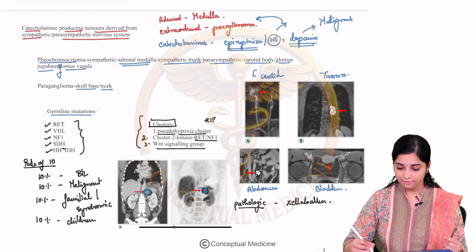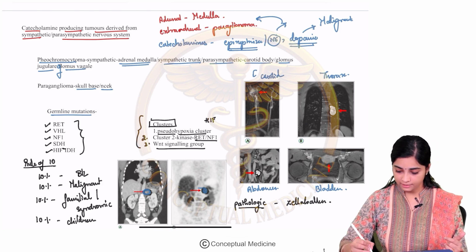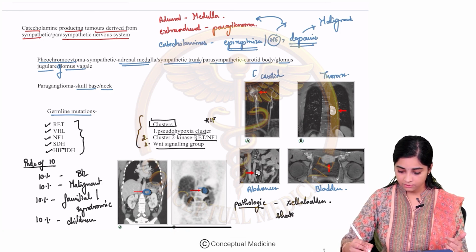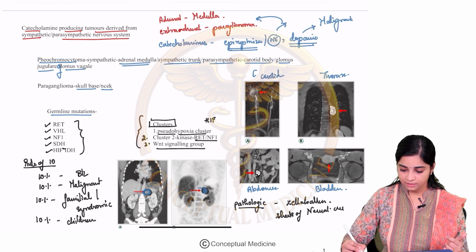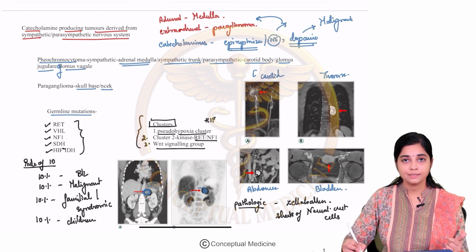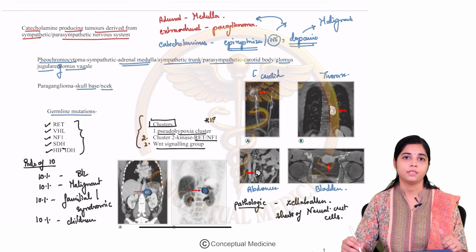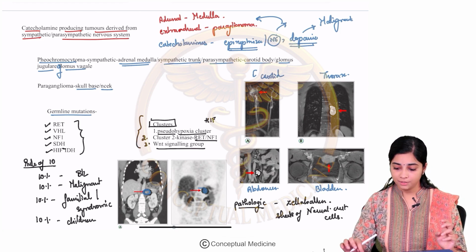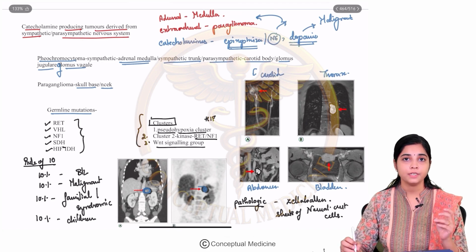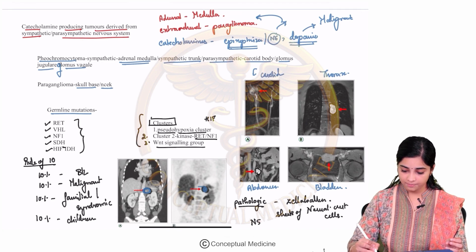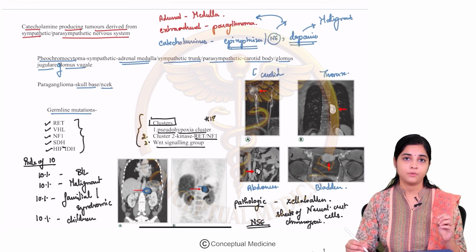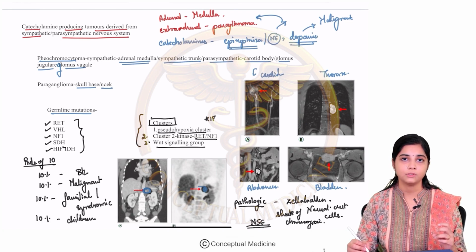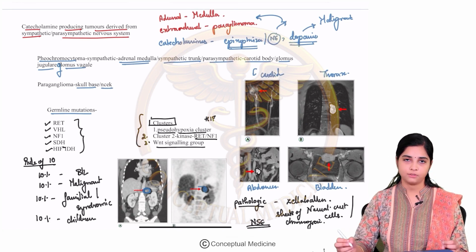Okay, so you have sheets of neural crest cells, which are arranged in your Zellballen pattern, and this is surrounded by your vasculature. What are the tumor markers it can be positive for? It can be positive for neuron specific enolase, so your NSE, and chromogranin. So that is about the pathology.